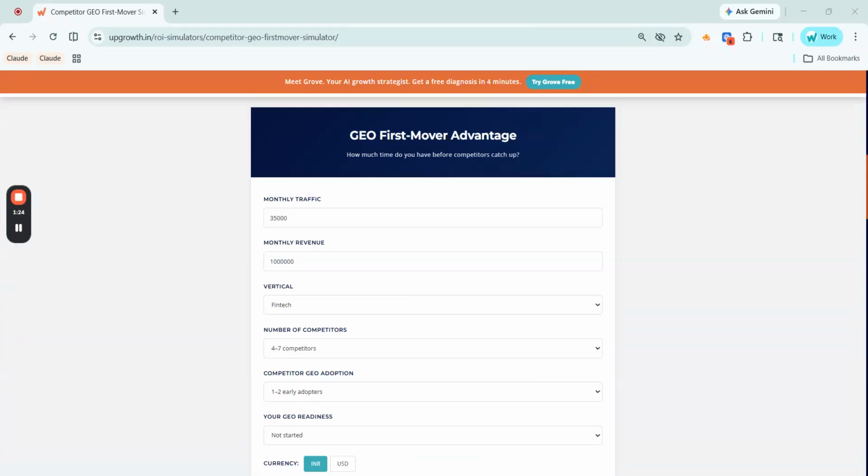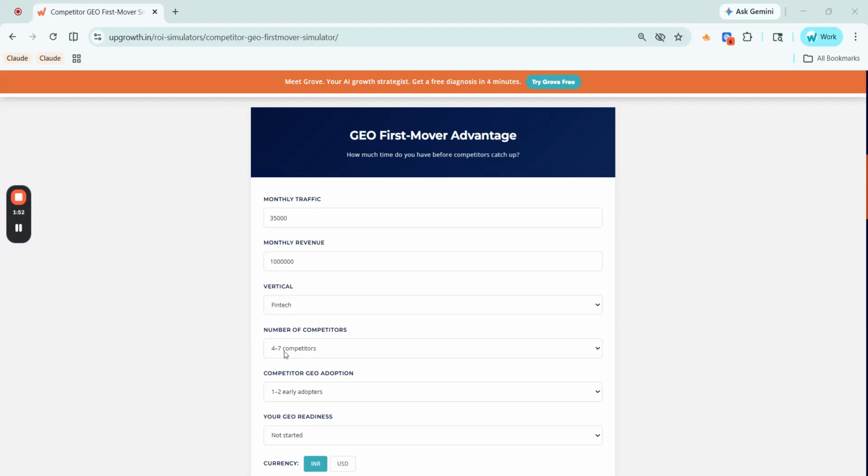The first input, monthly traffic, is the number of visits your website receives each month from all sources, and monthly revenue is nothing but the total revenue your business generates from digital traffic each month. Vertical is your industry. This tells the simulator which sector specific GEO adoption benchmarks to apply. I have selected fintech here. Fintech has high AI query volume and fast moving competitor behavior, so the window here is tighter than most verticals.